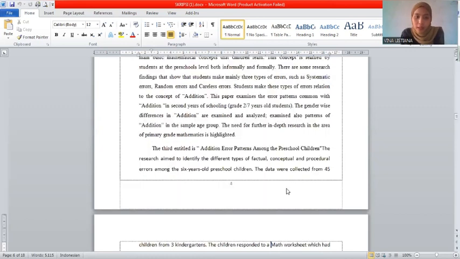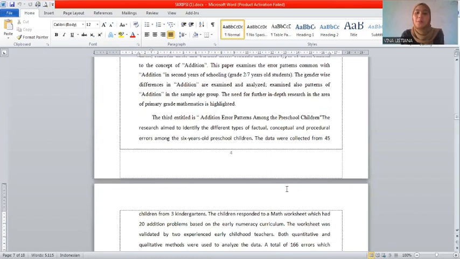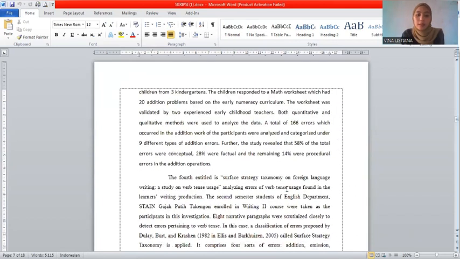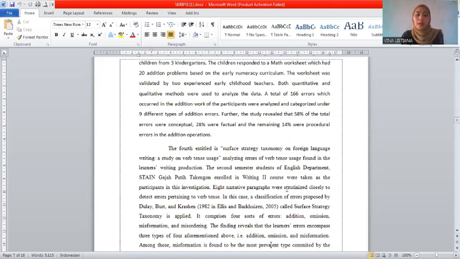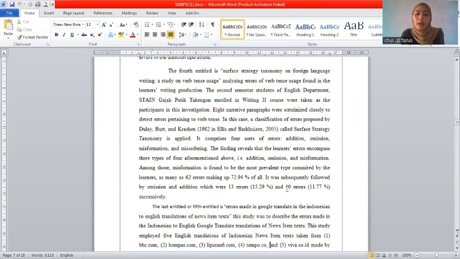The third is Addition Error Pattern Among Preschool Children. The fourth is Surface Strategy Taxonomy and Foreign Language Writing: A Study on Verb Tense Usage. And the last is Errors Made in Google Translate in Indonesian to English Translations of News Item Text.